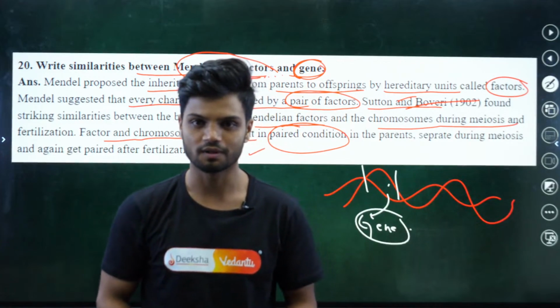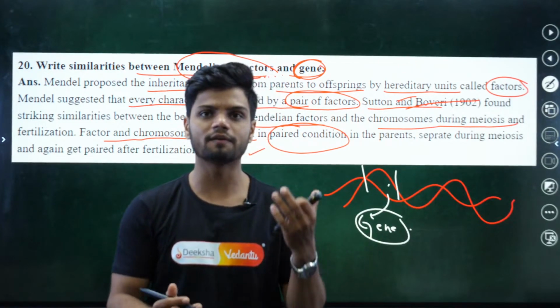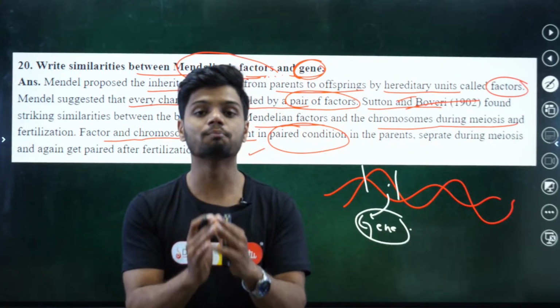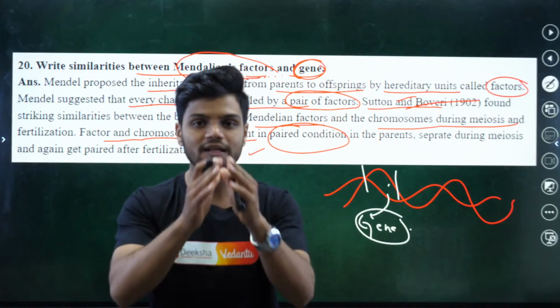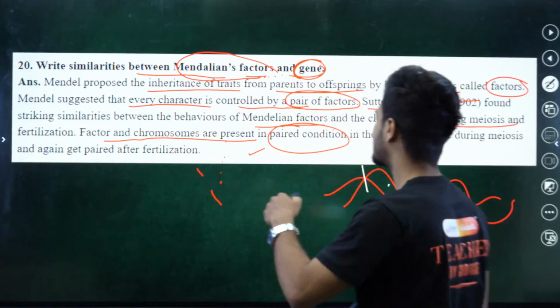That is the definition. So what are the similarities between factors and genes? The similarity between factors and genes is that both are present in a paired condition, and both factors and genes divide during cell division. Clear? That is the answer here.